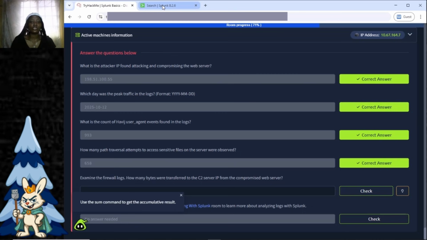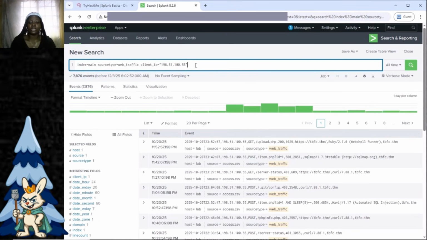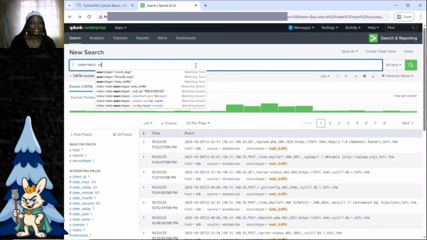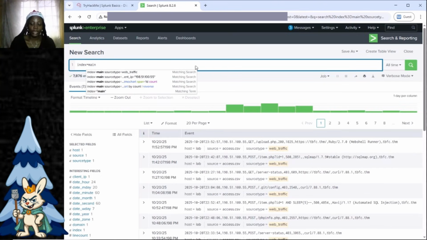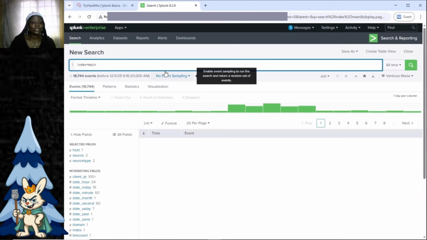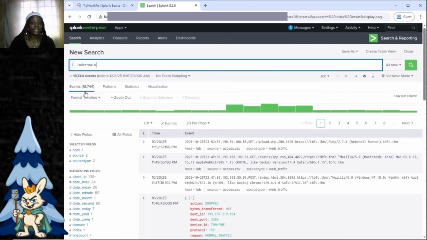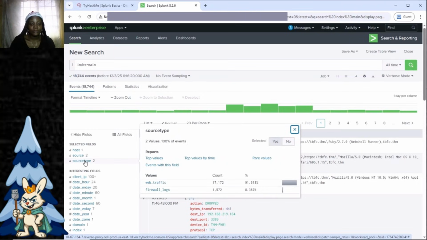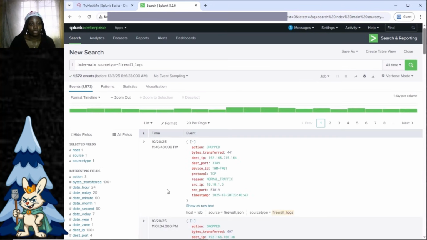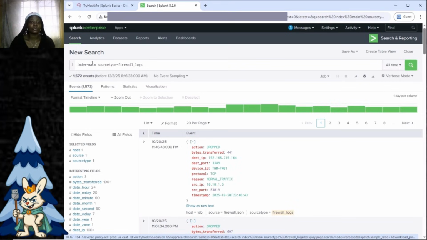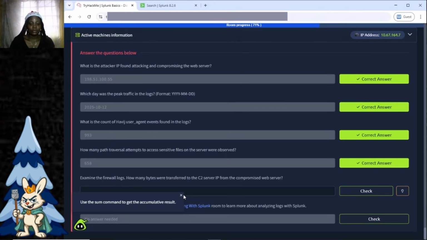So going back to Splunk, the first thing we are going to do is erase everything that is not index main, so that we will start with our full list of events, which is 18,744. Now we're going to click on source type, and we see web traffic, we see firewall logs. We're going to click on firewall logs. So our list of events has come down to 1,572.